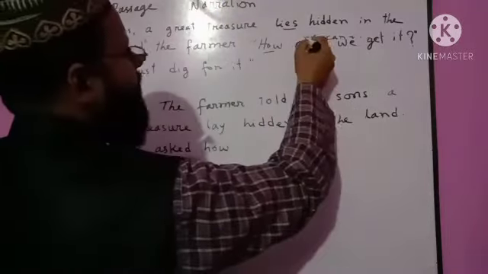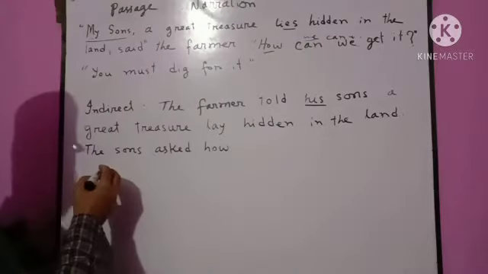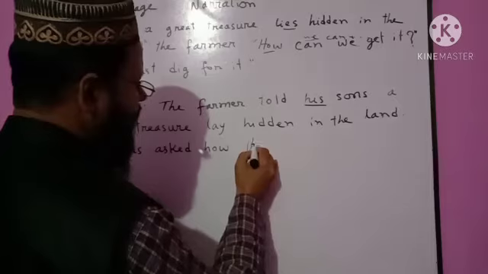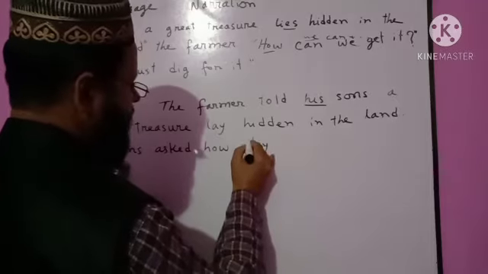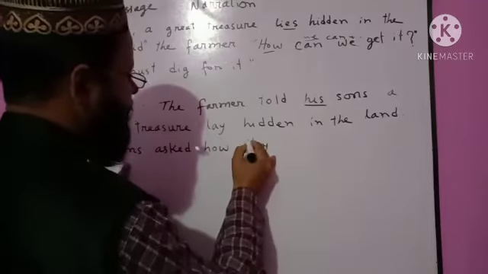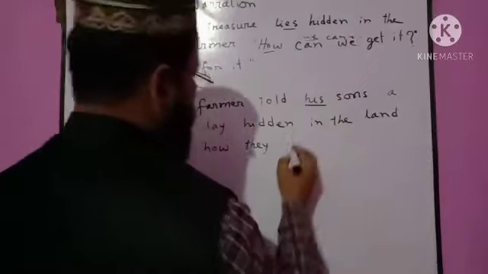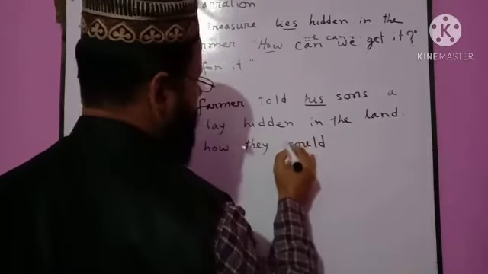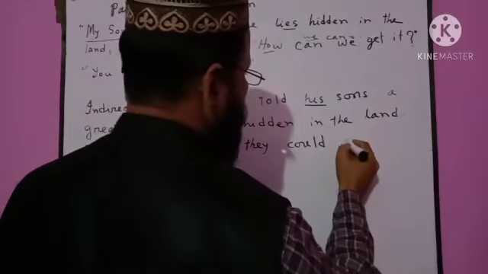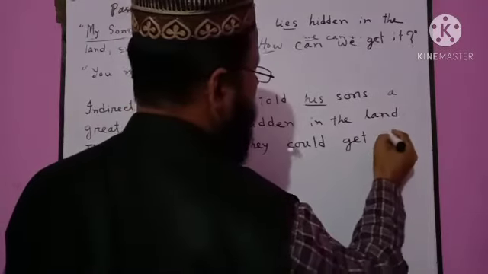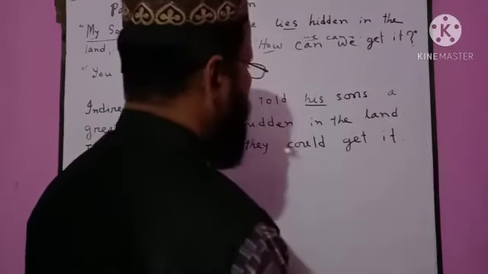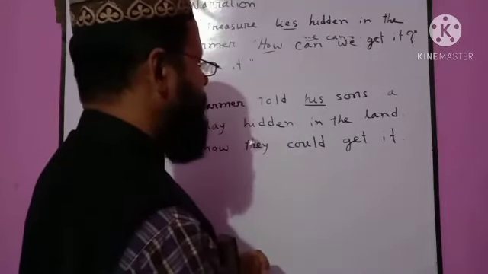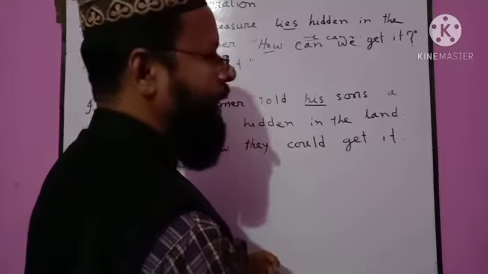Then we, first person, is changed according to the speaker, the sons. Plural number. For plural number we shall use they. Then can, past tense of can, could get it. Full stop. All sentences will be assertive, so we should use a full stop at the end of the sentence.